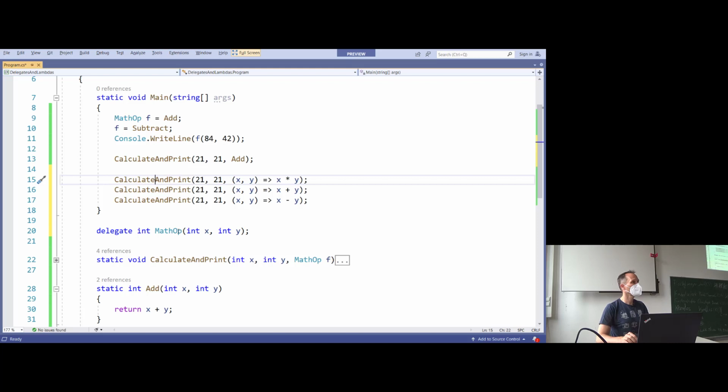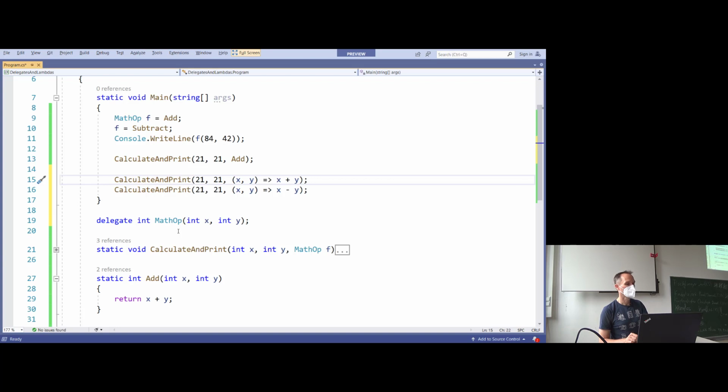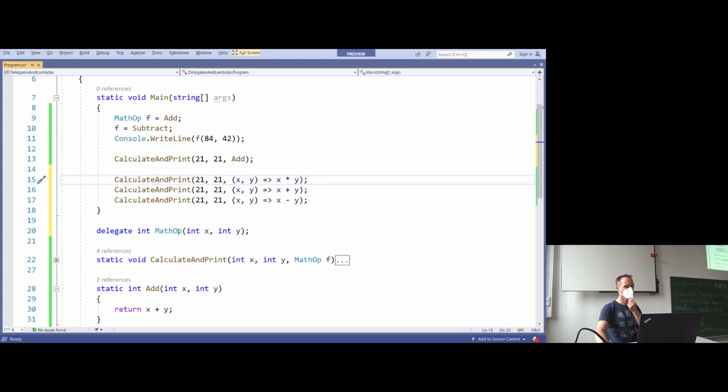And if I need to cut a line and paste it somewhere else, I don't need to mark the line at all. I can put the cursor anywhere, press Ctrl X, and it will cut the whole line. And now you have it in the clipboard, and you can paste it wherever you need it. You don't need to mark the entire line. So Alt cursor up and Alt cursor down.